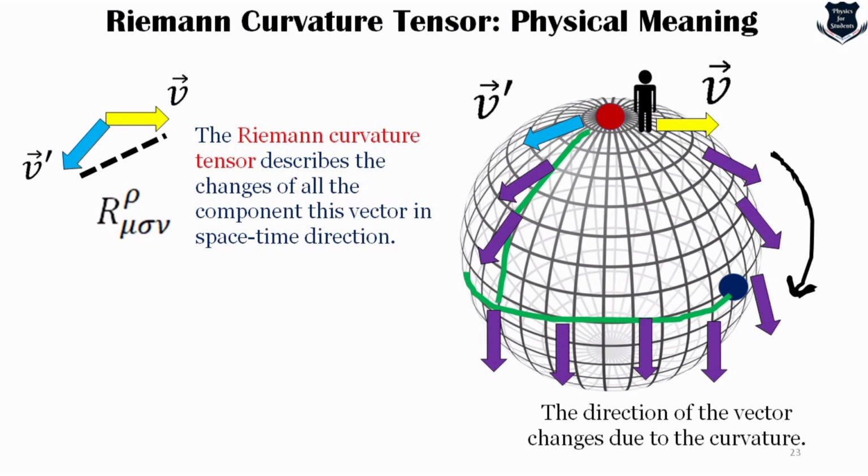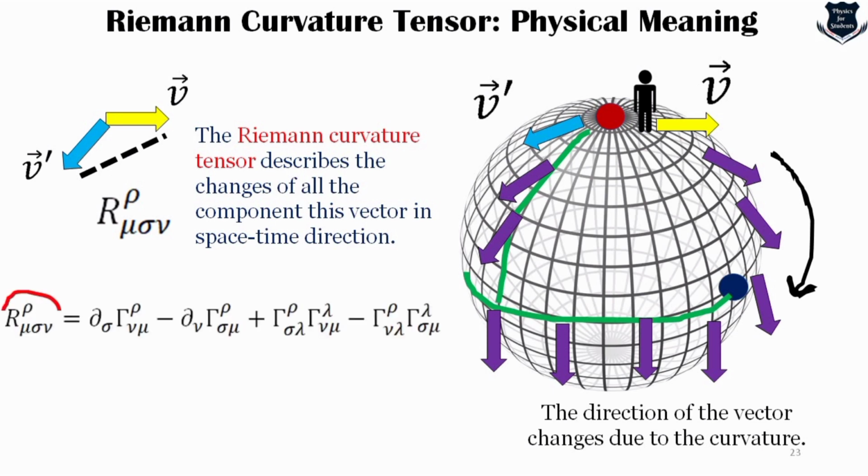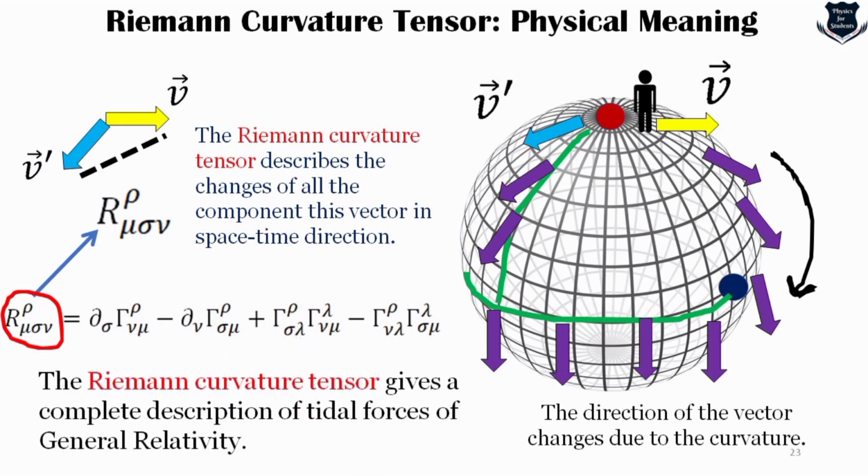So the Riemann curvature tensor describes the change of all the components of the vector in the space-time direction. This is actually the Riemann curvature tensor. I'm not going into it right now because I've got a separate video dealing with the Riemann curvature tensor. Let us understand that we are dealing with parallel transport. We are trying to parallelly transport along the sphere and we find there is a difference. So what we find here is that the Riemann curvature tensor gives a complete description of tidal forces in general relativity.